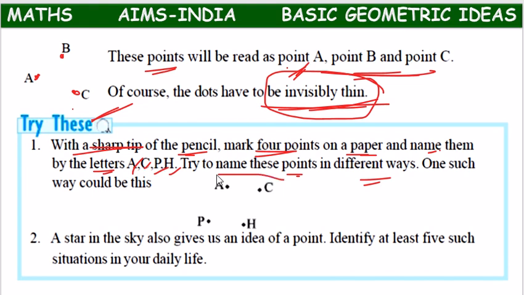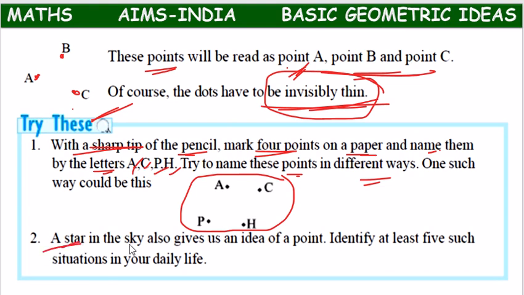So like here we have located 4 points A, C, P, H and we name them as A, C, P, H. In that way, you have to locate different points with different names on a paper.